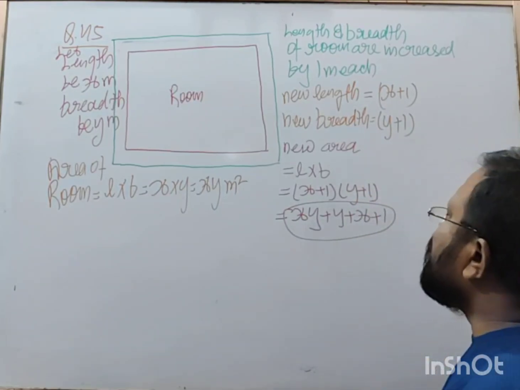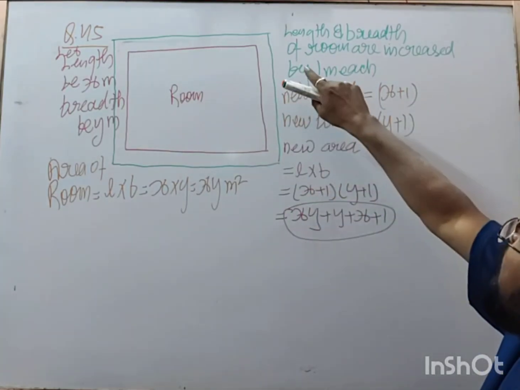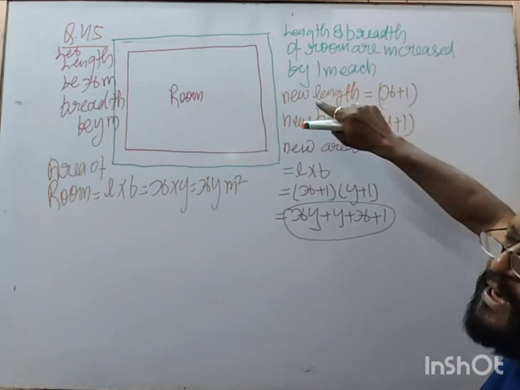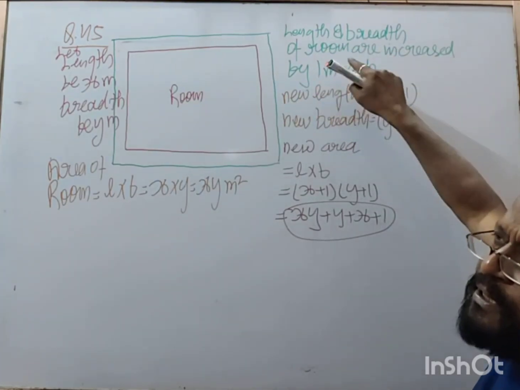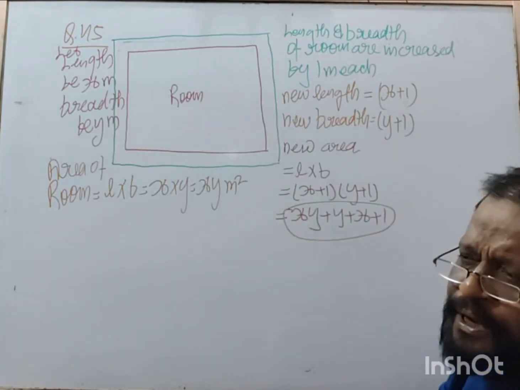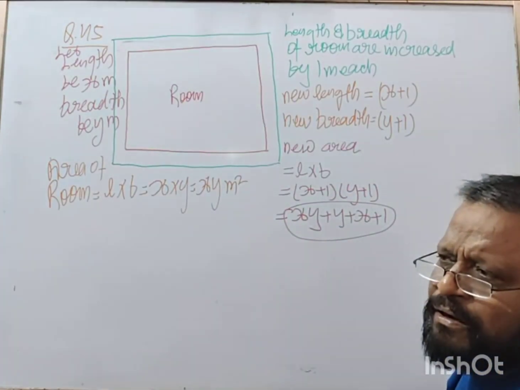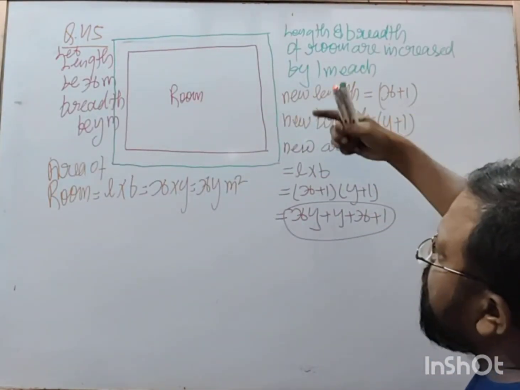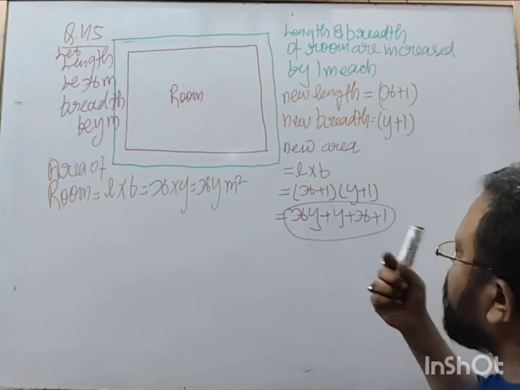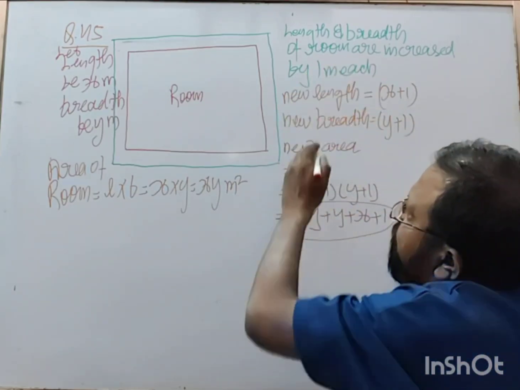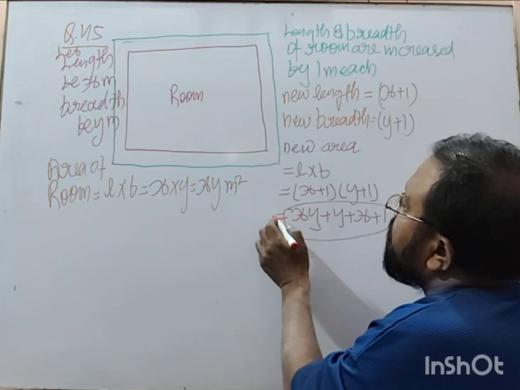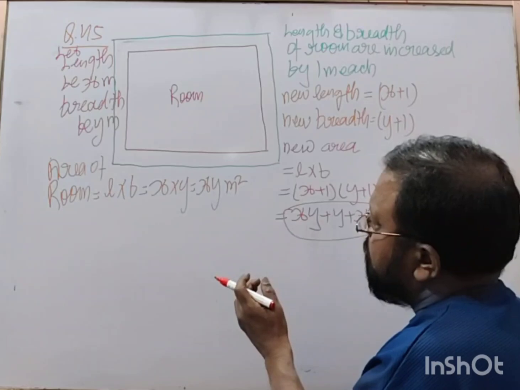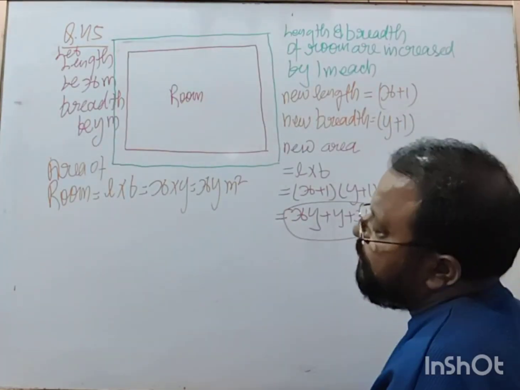I am saying the length and breadth of the room are increased by 1 meter each. Two equations are formed here. When both are increased by 1, what is the relation between the new area and the old area?